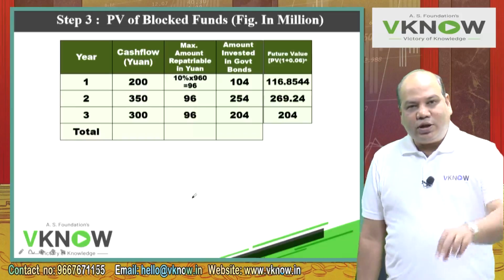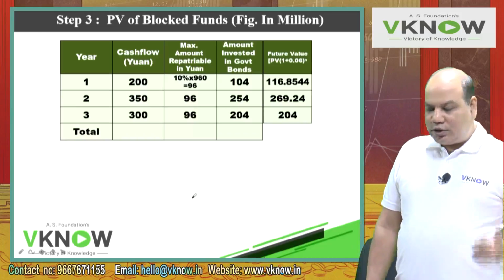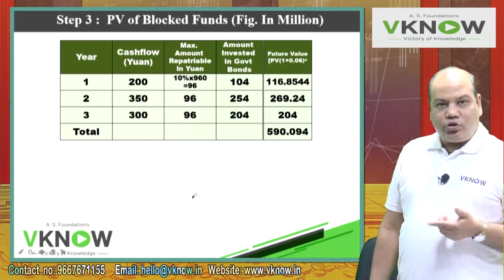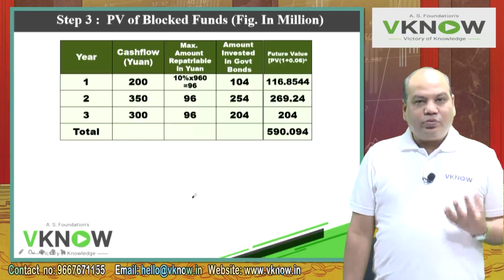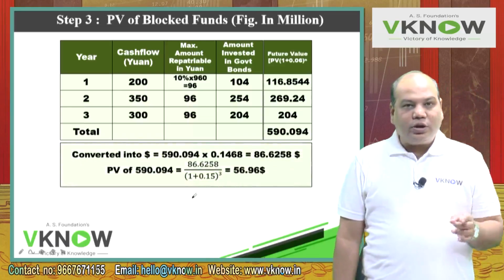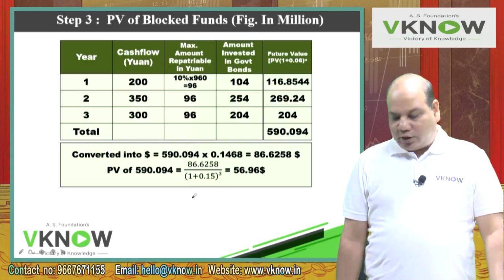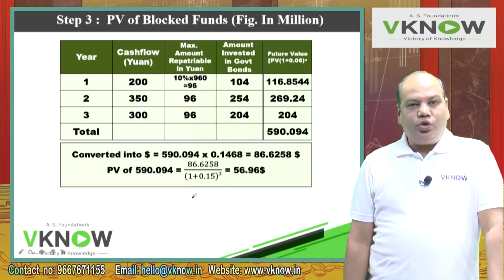You have invested at the end of third year. You are withdrawing at the end of third year. Where is the interest? Take the total. This much yuan you will get after 3 years. So what is the next task now? The next task is first convert into dollar and then apply the present value factor. So right below the table, converted into US dollar.